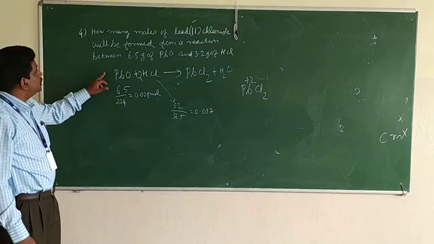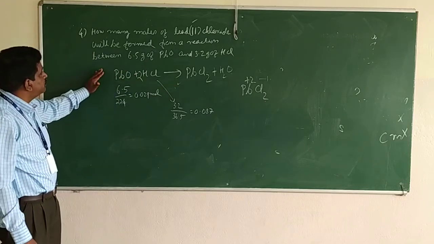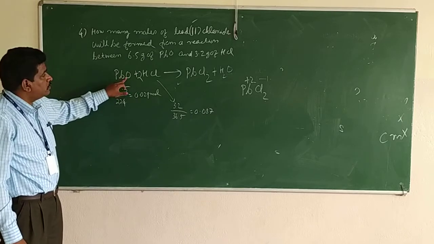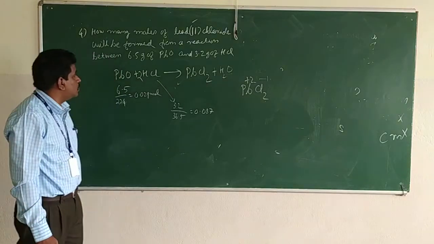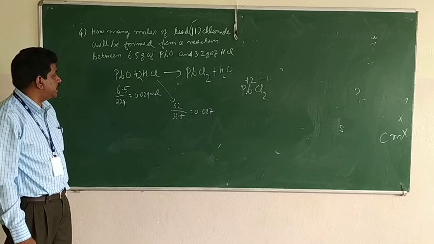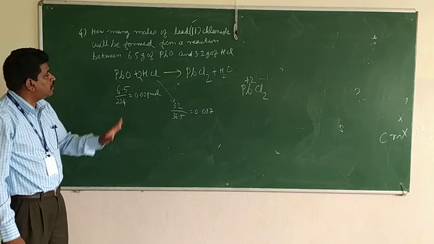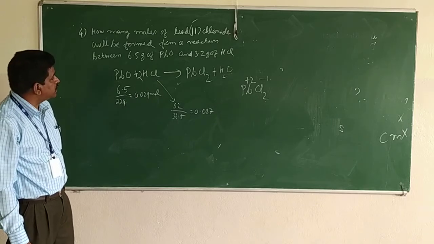PbO will react with HCl to form PbCl2 plus H2O. So we have 6.5 gram of lead monoxide. Mass divided by molecular mass, we got 0.029 mole of lead monoxide, and mass of HCl is 3.2.